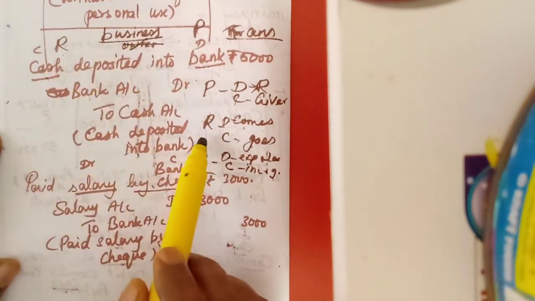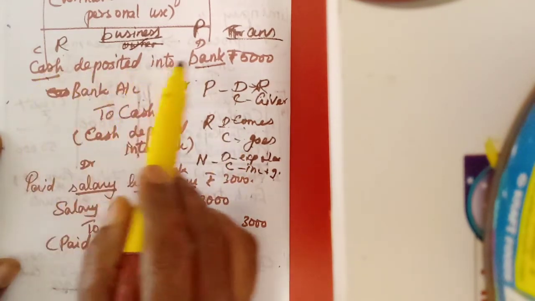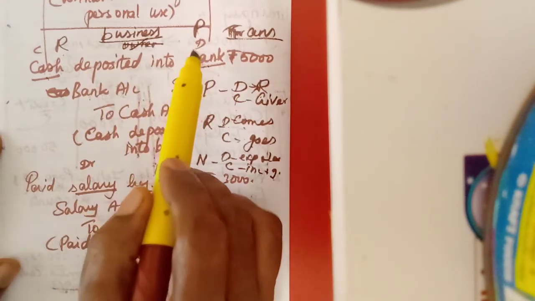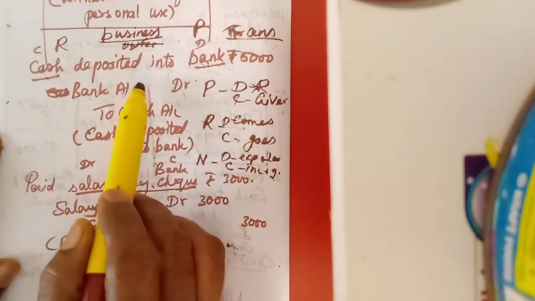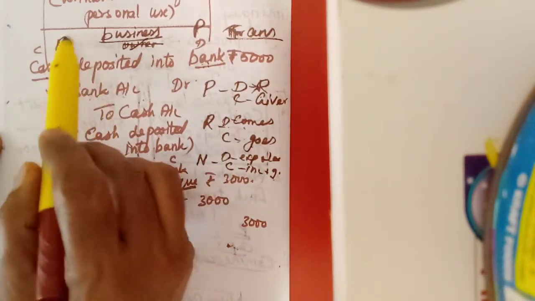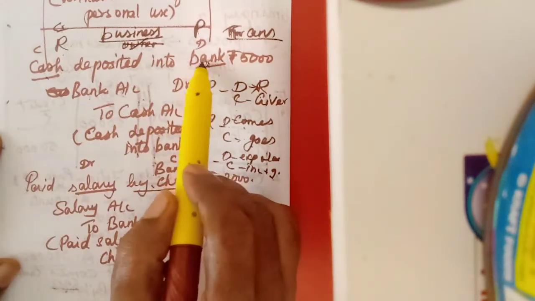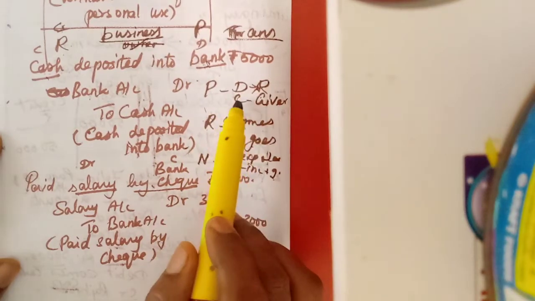Cash deposited into bank. When we deposit money into the bank, the bank is receiving, and here cash is going out, isn't it? So we should credit the cash. Then bank is a personal account. What is the rule? Debit the receiver, credit the giver.